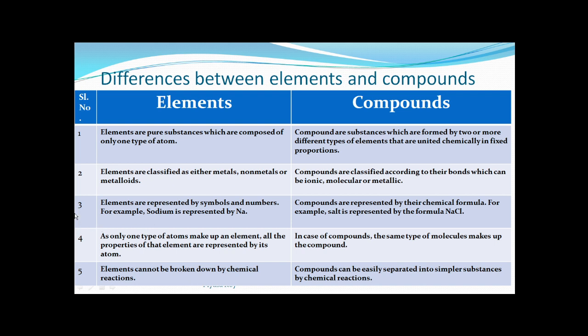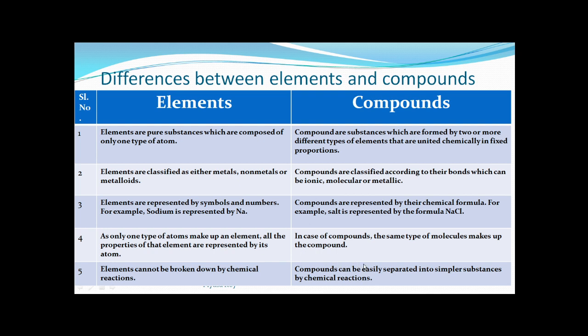Next, as only one type of atom makes up an element, all the properties of that element are represented by its atom. As in a single element there is only one type of atom, the property of that element can be represented by its atom.